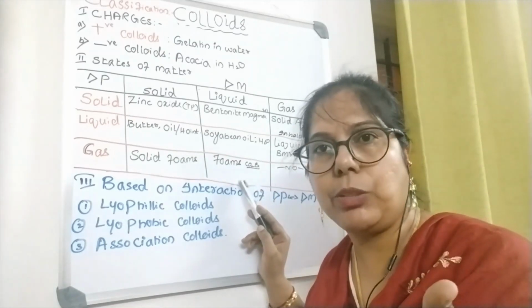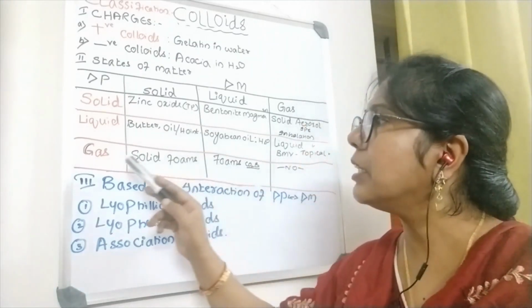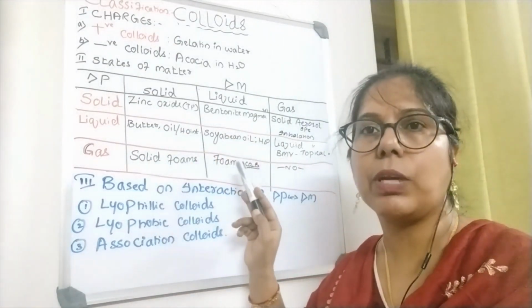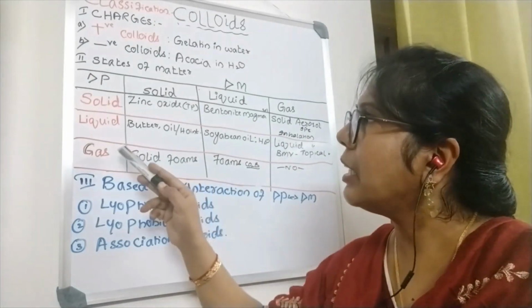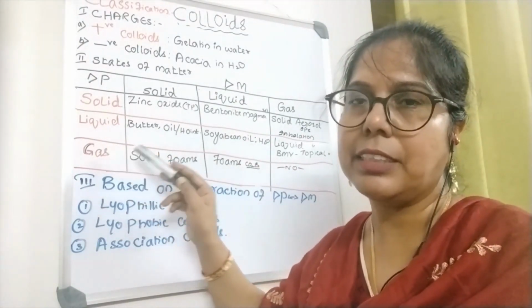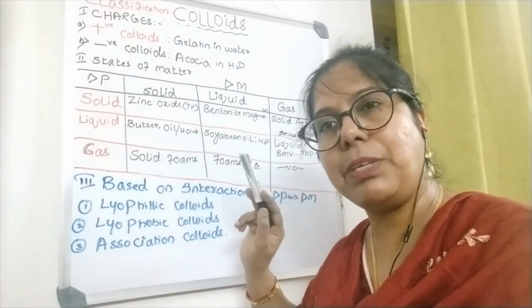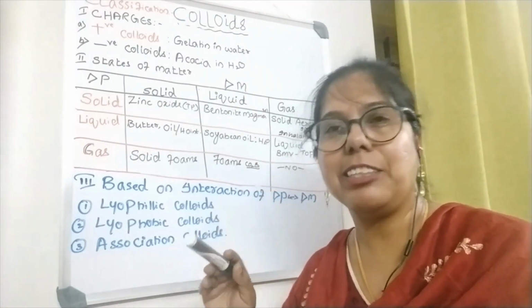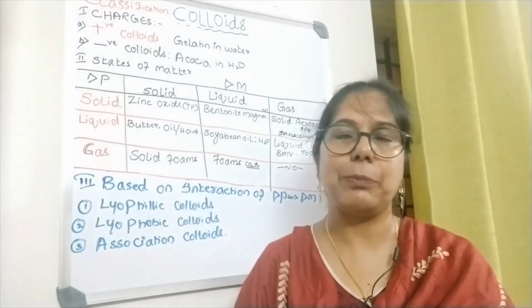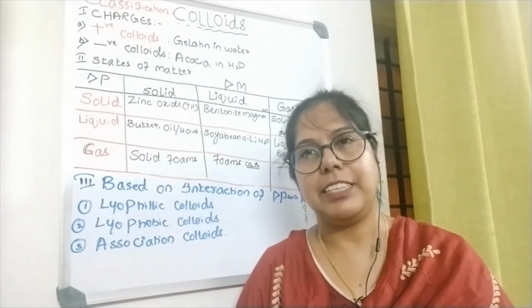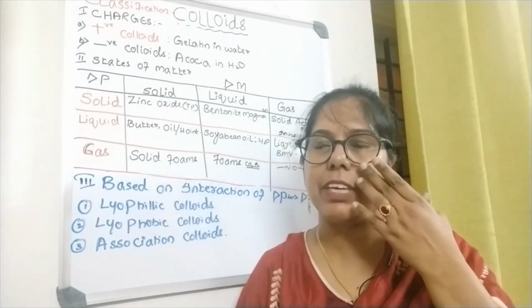Whatever cold drinks you take come under the classification of gas in liquid type of colloidal dispersion. If the dispersed particle is gas and the dispersion medium is also gas, we do not have any kind of colloidal dispersion. This is the second classification.